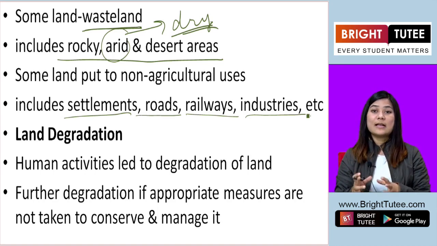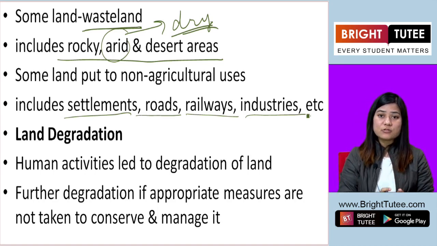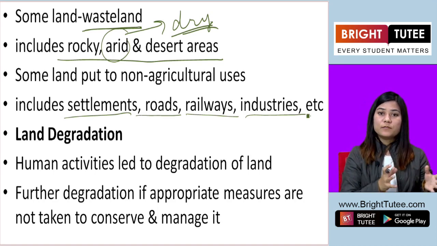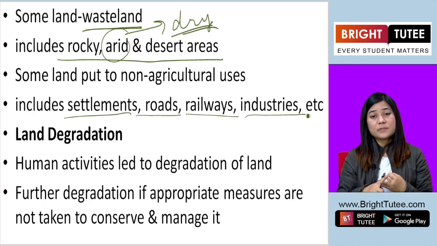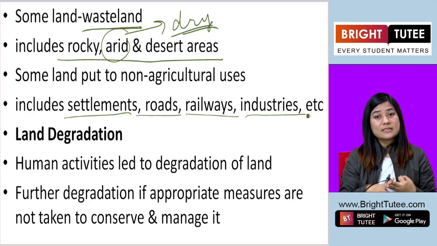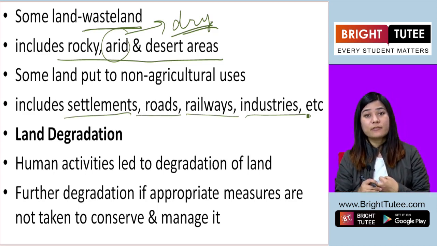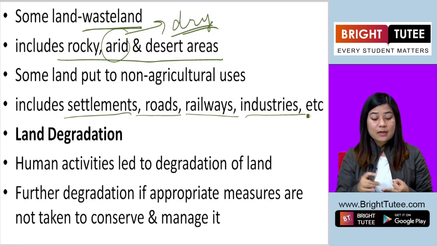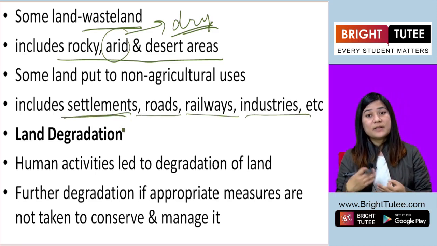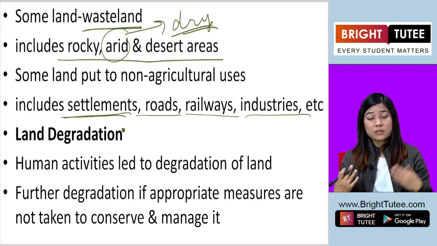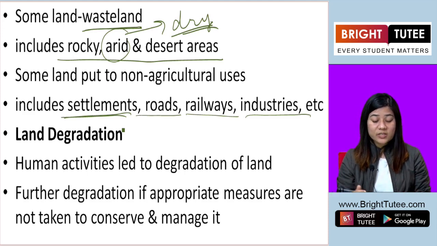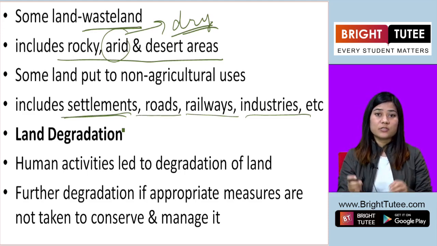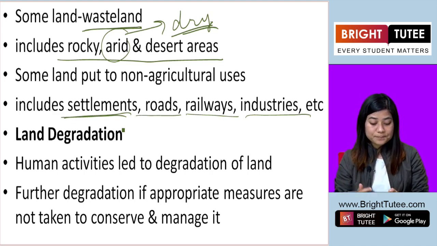So you see how land resource is used in our country. Most of the land resource is used for cultivation. Some of it is termed wasteland and cannot be put to use. Some of the land is used for non-agricultural purposes, like building houses for people, building roads for transport and communication, building railways, airports, industries and factories, etc. In this manner, the land resource is used in our country.